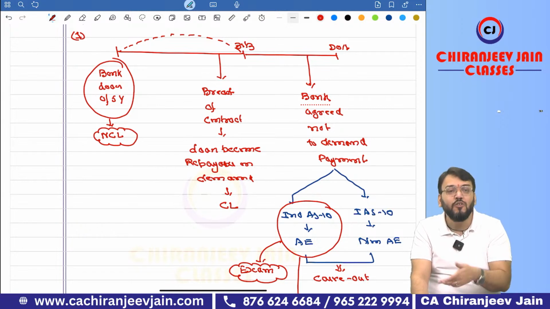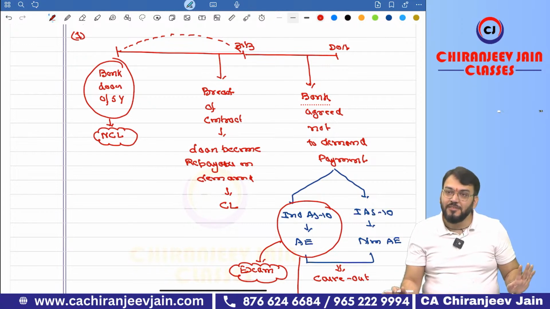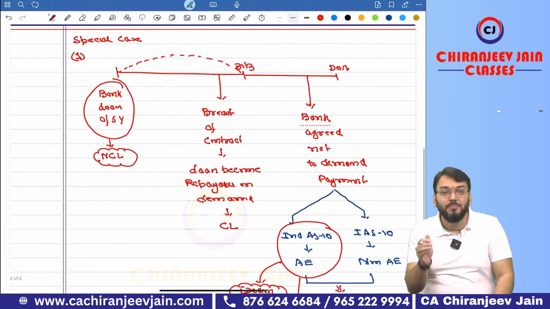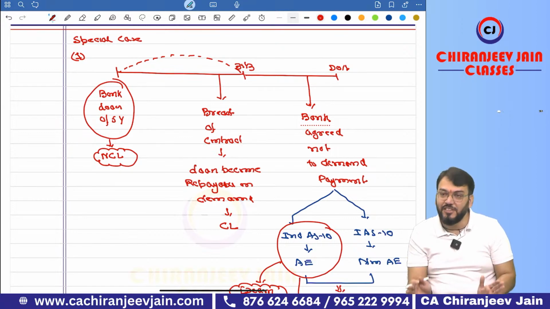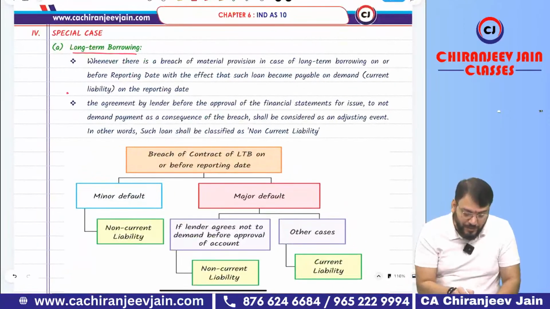If they will never demand, why disclose it as current liability? It should be disclosed as non-current liability. Understood? Did you understand the reason for the carve out? The reason is not important, but as a chartered accountant, it is important to know why the difference is there. Okay, sir? Yes, sir. Now let us read.